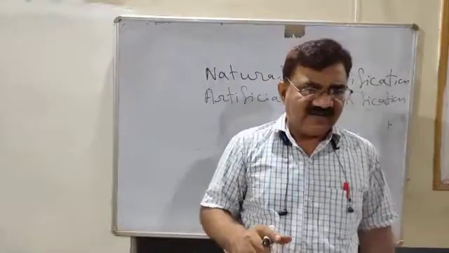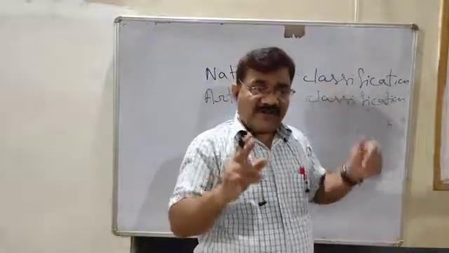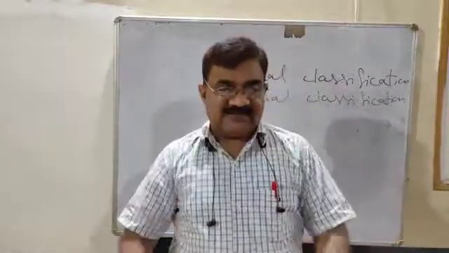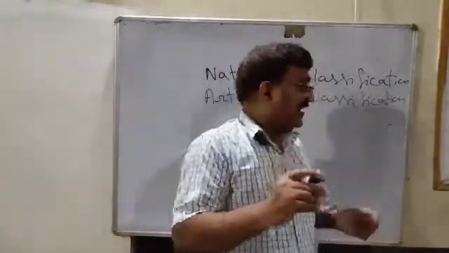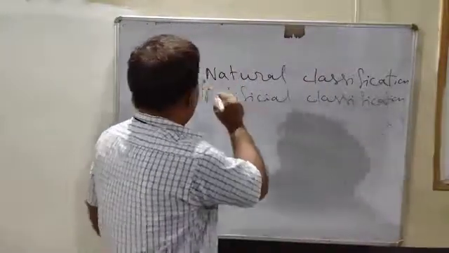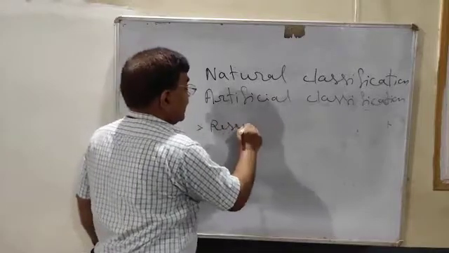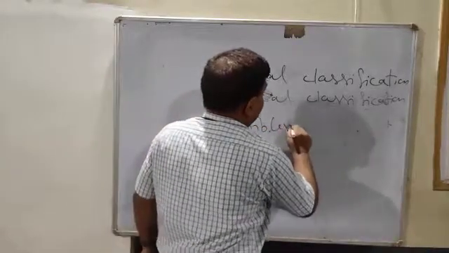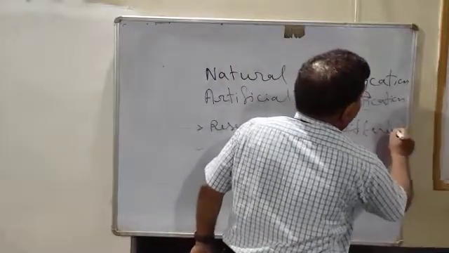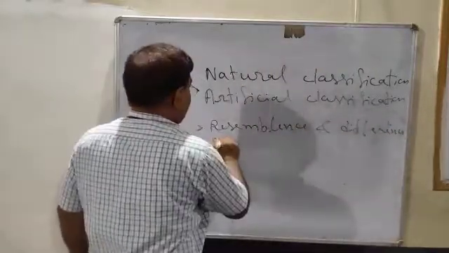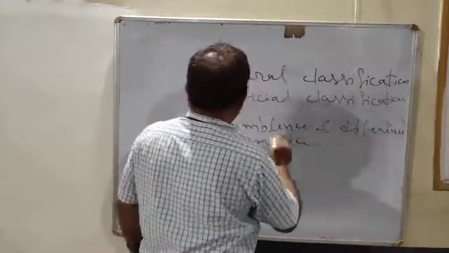Let us discuss. If classification is done on the basis of resemblance and difference in structure, on the basis of resemblance and difference in characters. Now, try to understand.